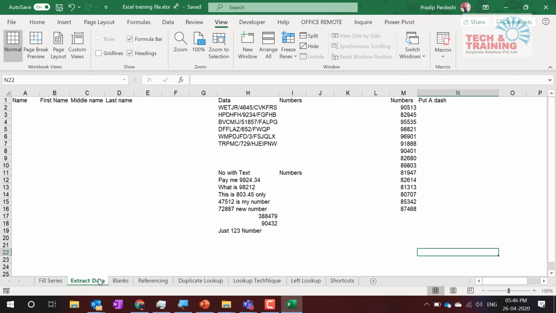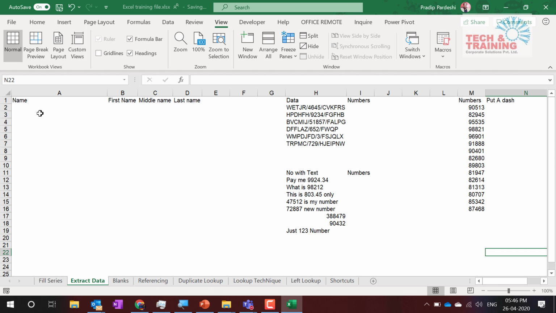Now let's talk about extracting data. This is certainly very useful, and I did show it in one of the previous sessions, but I did not tell you this completely. Let me show this right now.